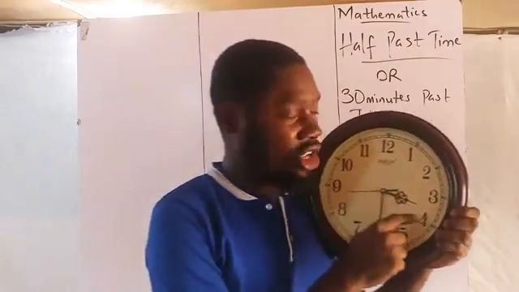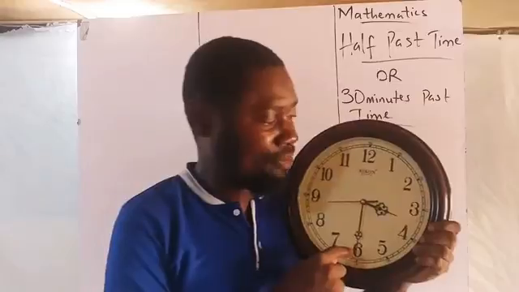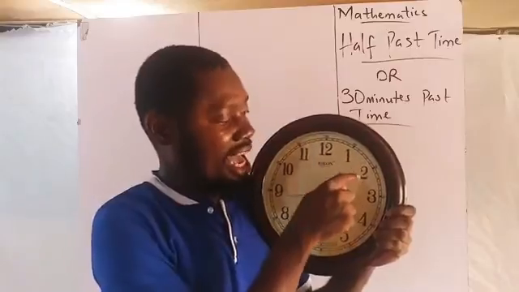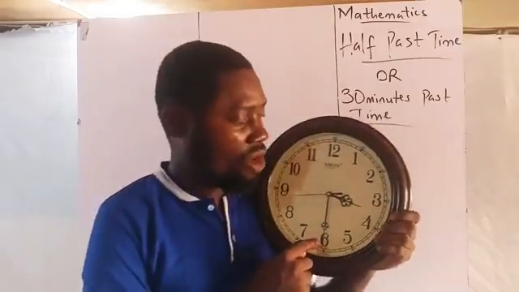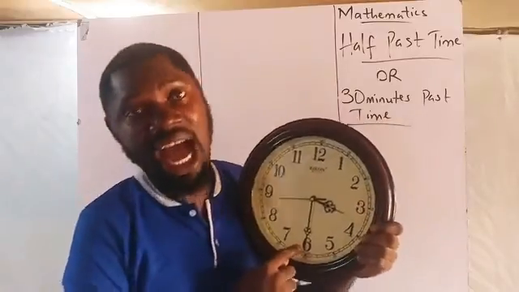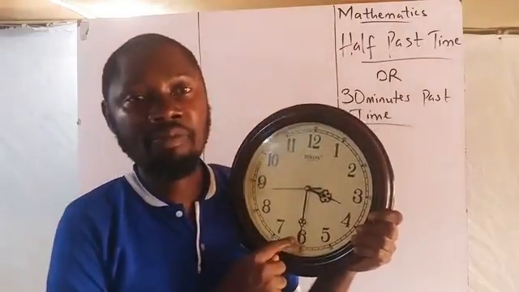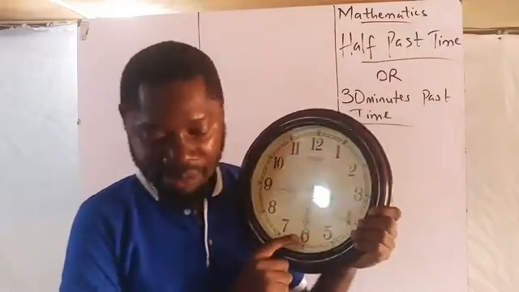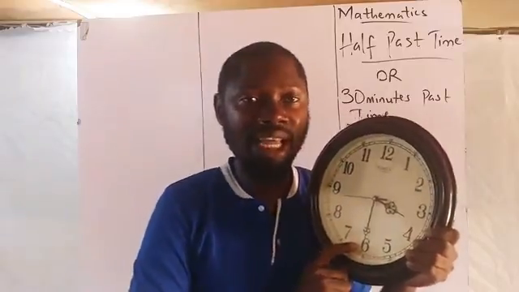So because the hour hand has not touched number 4, but just passed number 3, the time is 30 minutes past 3. Don't forget, this is 5, 10, 15, 20, 25, 30. This is 30 minutes past 3, or you say half past 3. That is the time you should be reading.